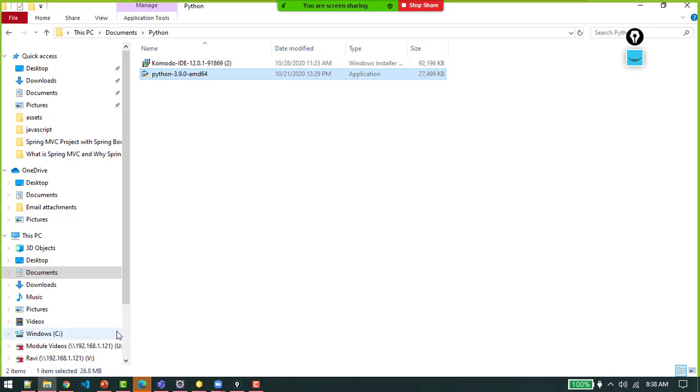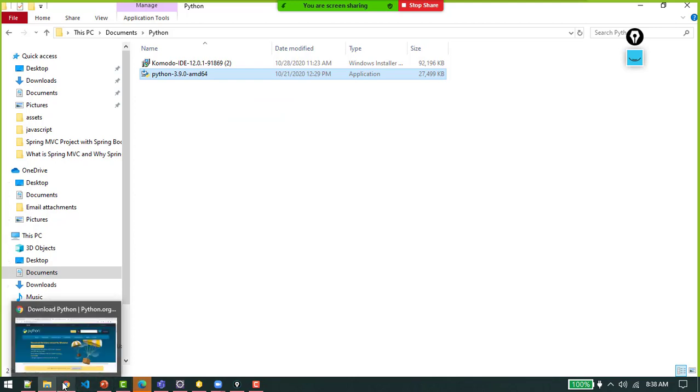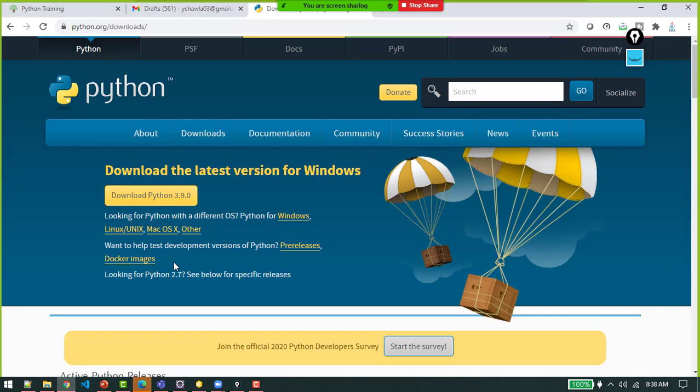So this is from where you can download Python. Nothing special it will ask. It will simply download the same. But always remember, please download the 3.x version only. 3.9 is the latest, so please download that only. You should know Python 2 is for legacy systems, for legacy development, and now everybody moves to Python 3.